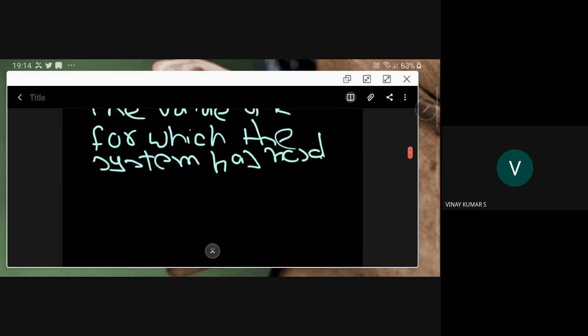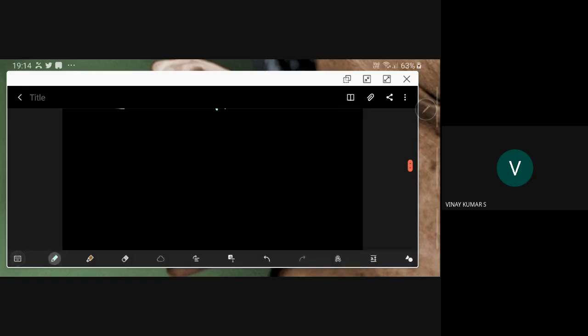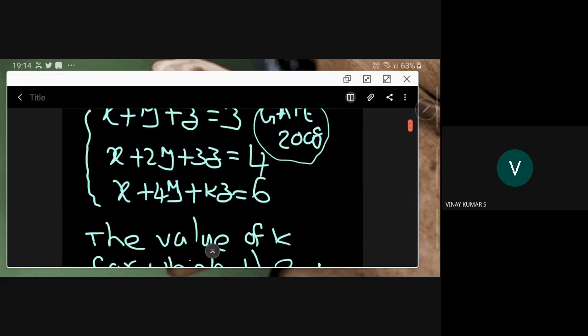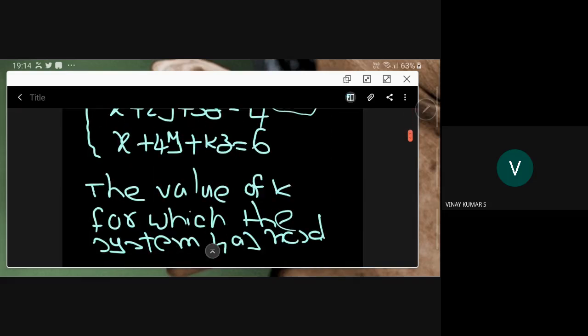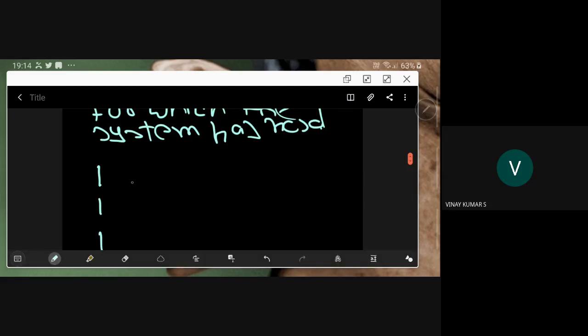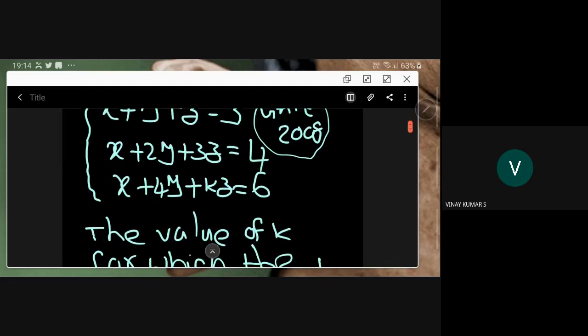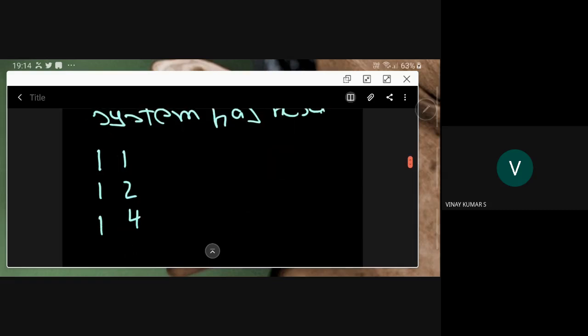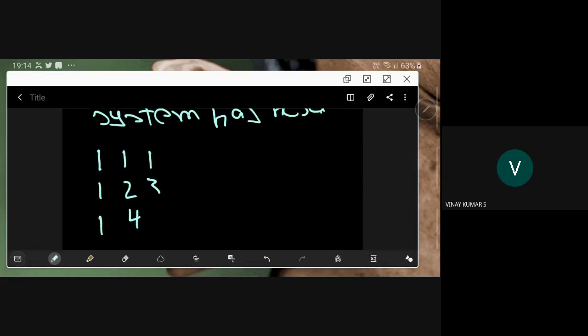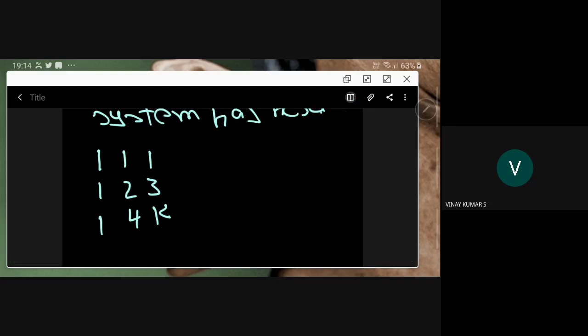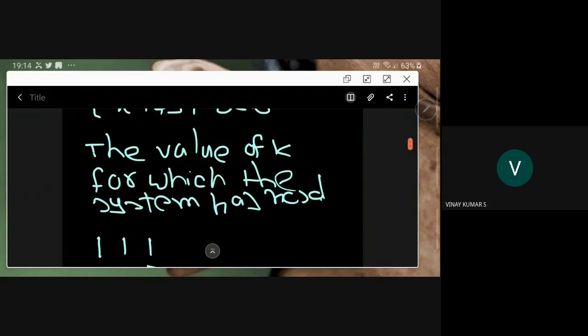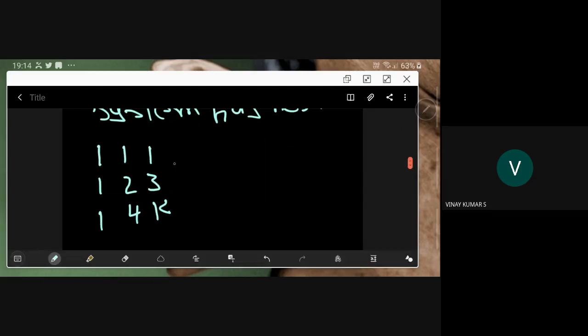So when we consider the augmented matrix, it is 1 1 1 3, then 1 2 3 4, then 1 4 k 6. So we need to reduce this into its echelon form.